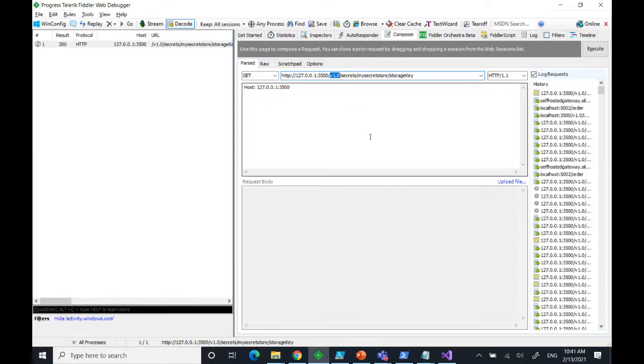Then of course here it's v1. By the way, it's not yet really v1. I mean, it's not production ready. It's still release candidates, and I think here it's RC4. And then the convention is that what's behind this is really what you want to do, right? So here I'm dealing with secrets. I want to extract a secret from a secret store, so I'm typing secrets. If I want to invoke another service, I would have to type invoke, then method, then the service name. You see, so there is some convention here. And then if it's a state store, then you have to do state. You get how it works, right? So it's pretty easy, even if you have to craft the request yourself manually.